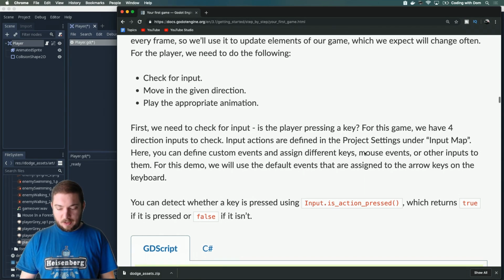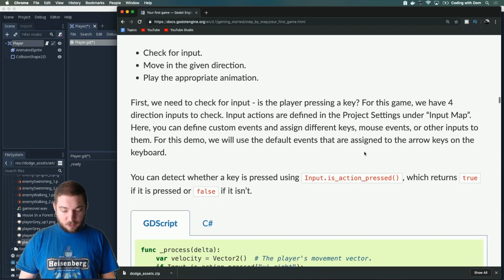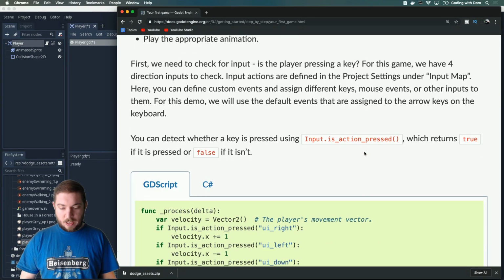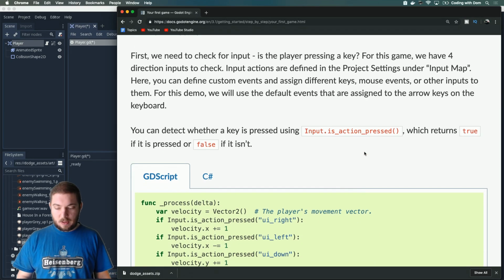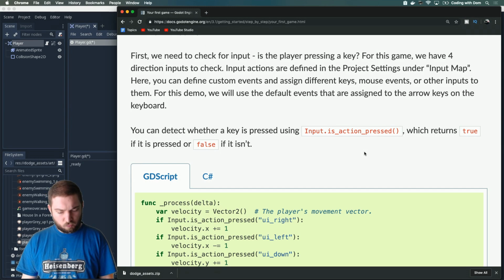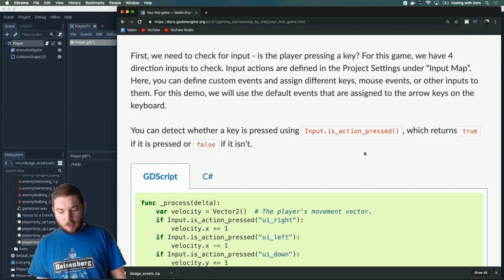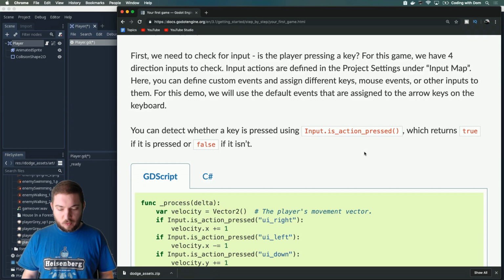Is the player pressing a key? For this game, we have 4 direction inputs to check. Input actions are defined in the project settings under input map. Here you can define custom events and assign different keys, mouse events, or other inputs to them. For this demo, we'll use the default events that are assigned to the arrow keys on the keyboard.